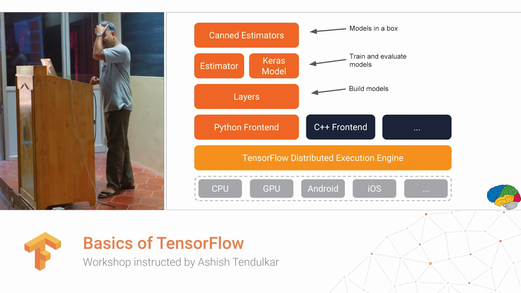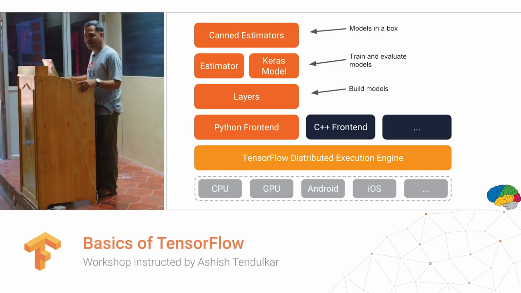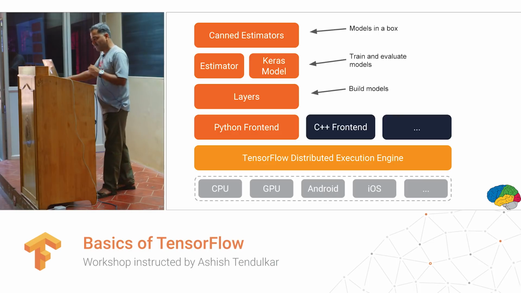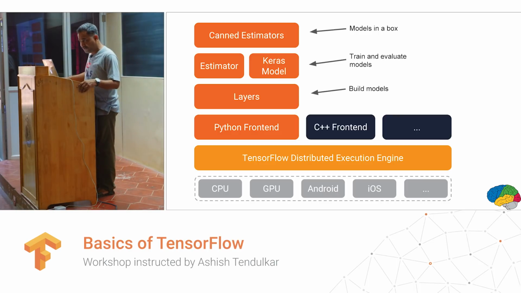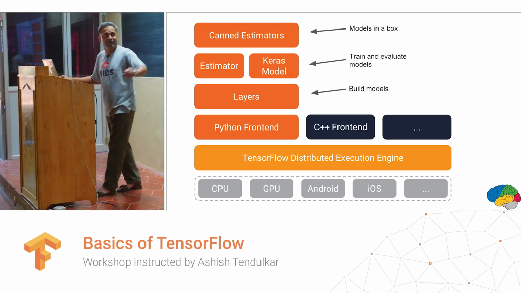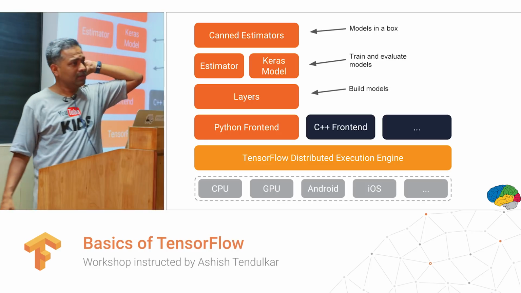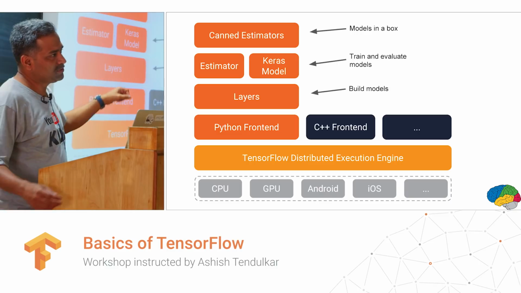And then people said, why should I keep writing the same linear regression? Why should every developer write the same linear regression using estimator? So that's why TensorFlow came up with canned estimators. In canned estimator, TensorFlow is supporting linear regression, logistic regression, and neural network out of the box. So if you want to use TensorFlow just like scikit-learn, canned estimator is your answer. Got it?